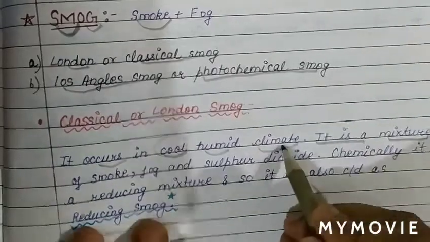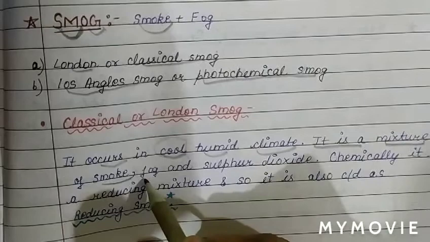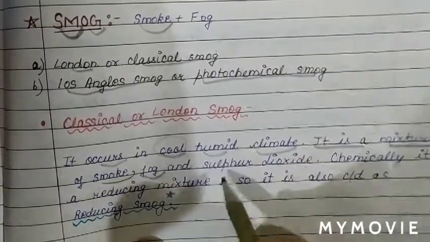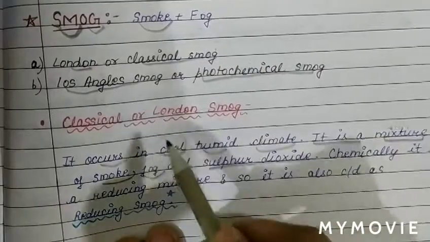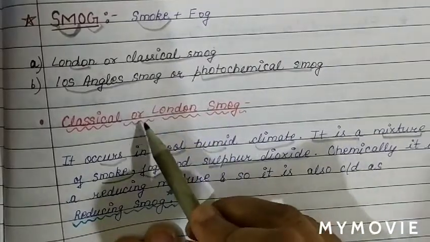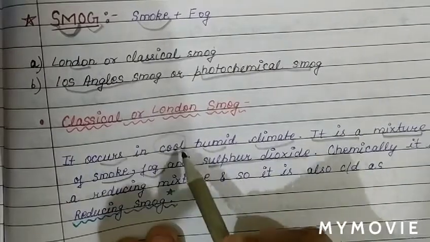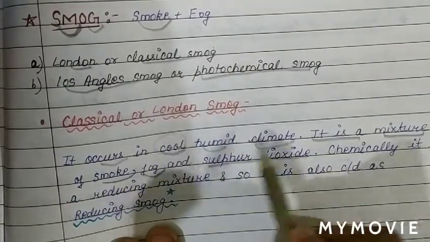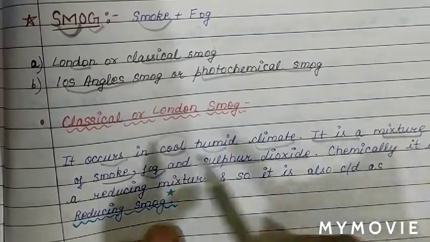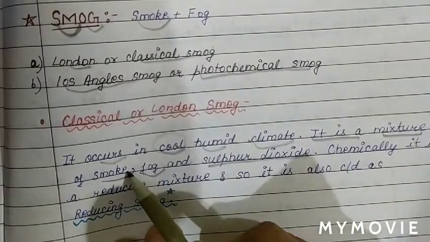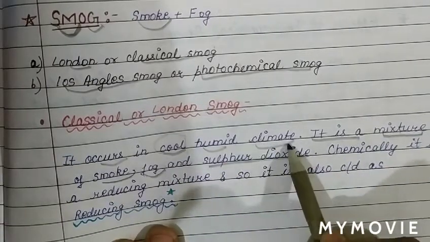It is basically a mixture of smoke, fog and sulfur dioxide. So the formation of classical or London smoke basically happens in cold humid climate, and it is a mixture of smoke plus fog and sulfur dioxide.